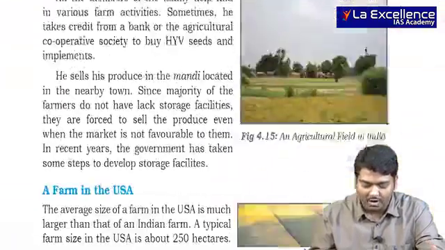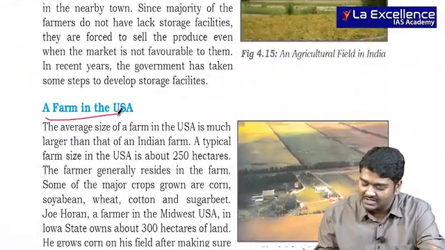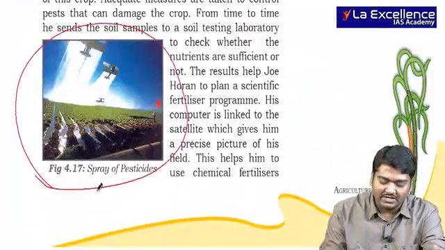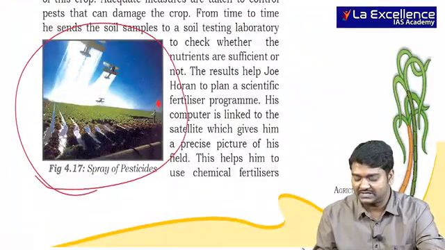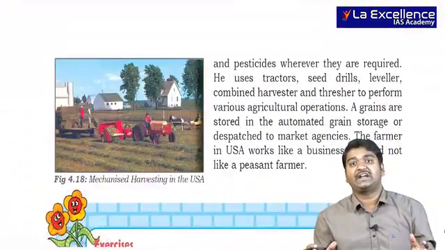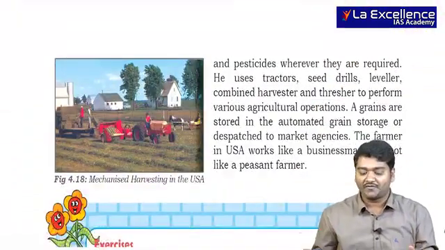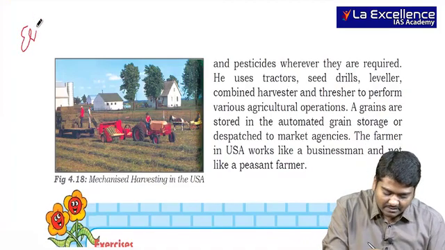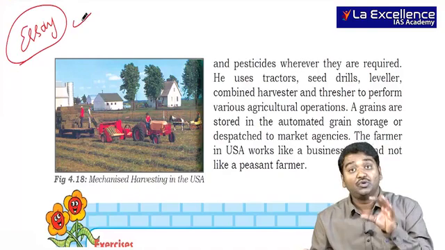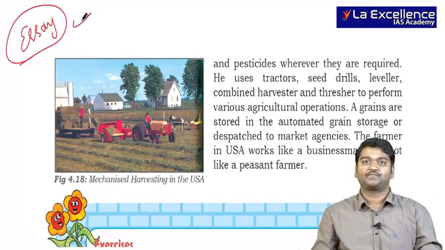Whereas when we talk about United States, you can see huge land, and here aircraft and others are being used to spray the pesticides. No need to compare, but if you can understand this concept, it is more than enough. In your essays, when you are talking about India's agricultural scenarios, you can use these specific examples, right?